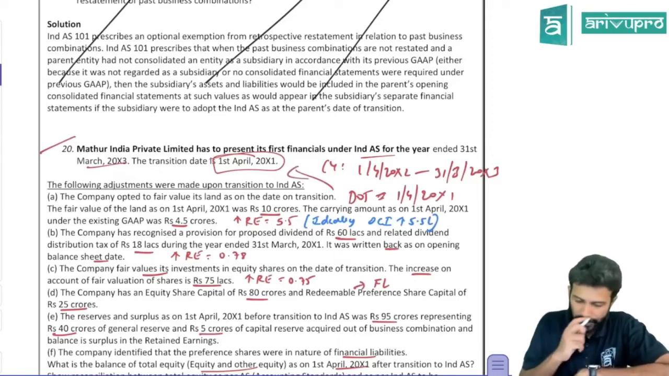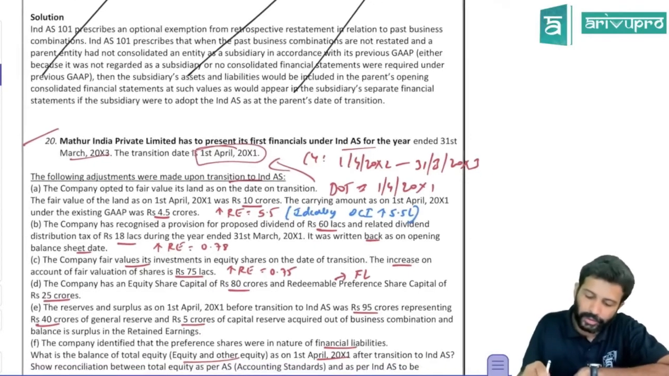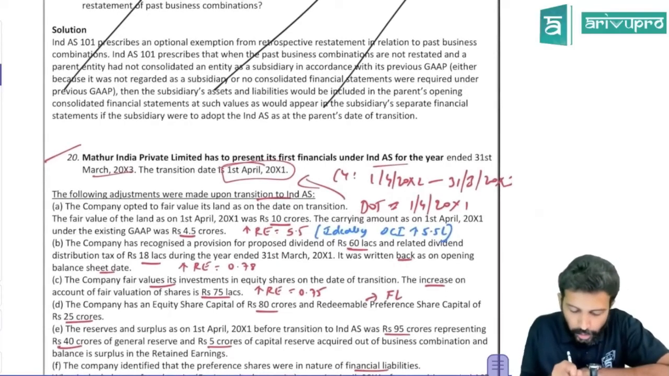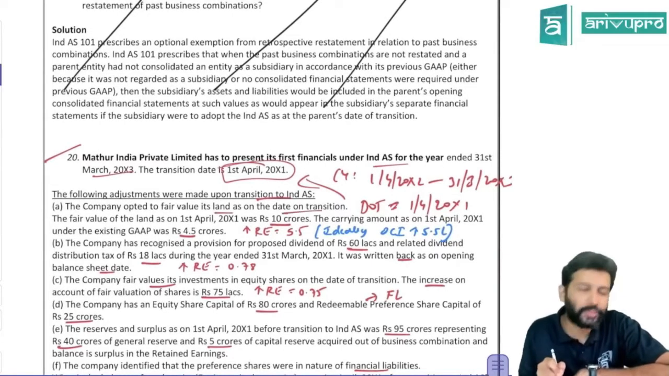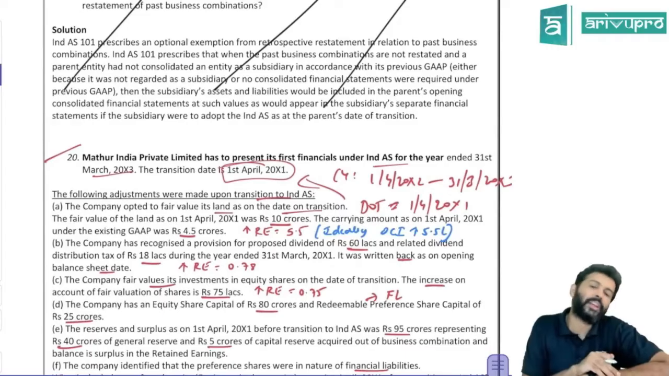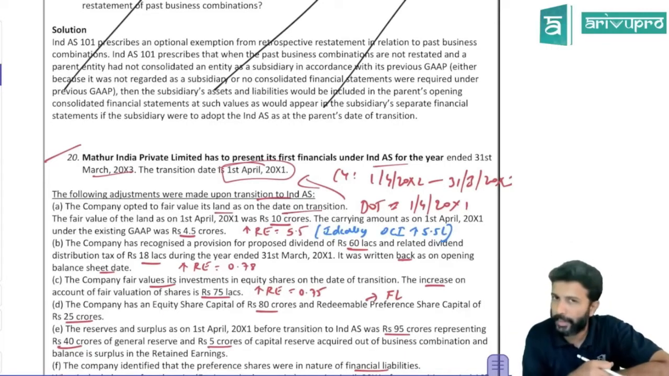That is your date of transition which they have given over here. Some adjustments they have given on the date of transition to IND AS. What are those adjustments? The company opted for fair value of this land on the date of transition. So land is PPE. They want to adopt fair value of PPE on the date of transition.